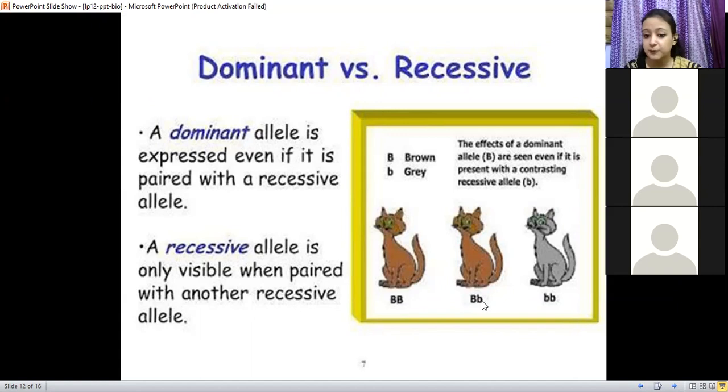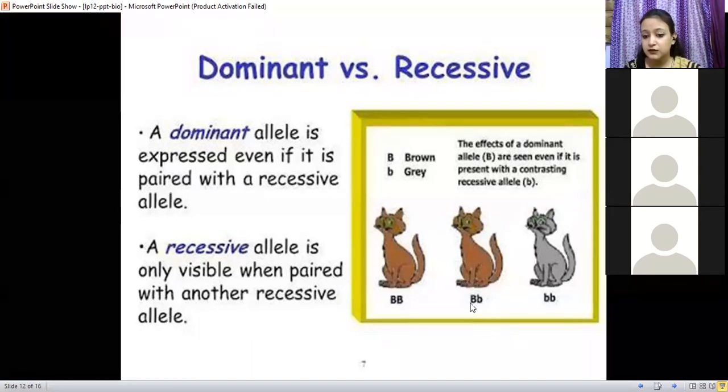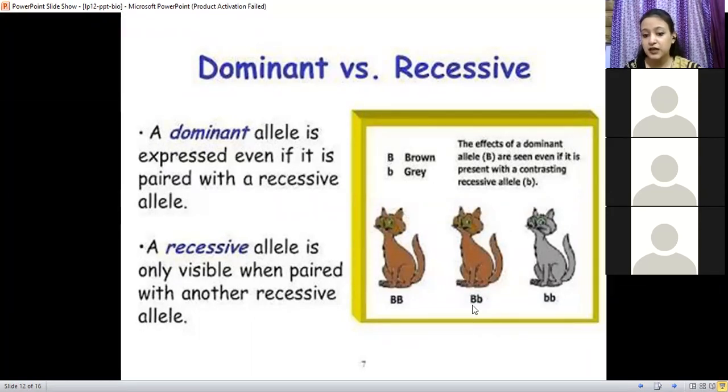But when they are present with some other allele, is it able to express itself? The small b, is the small b allele able to express itself in the second one? No, ma'am. So in this case, the small b is the recessive allele, which is unable to express itself when it is paired with some other allele.